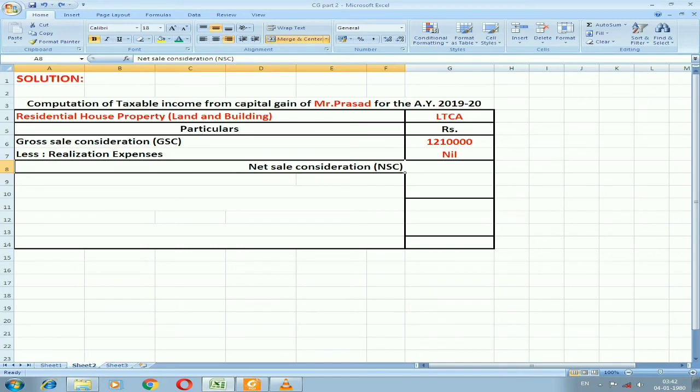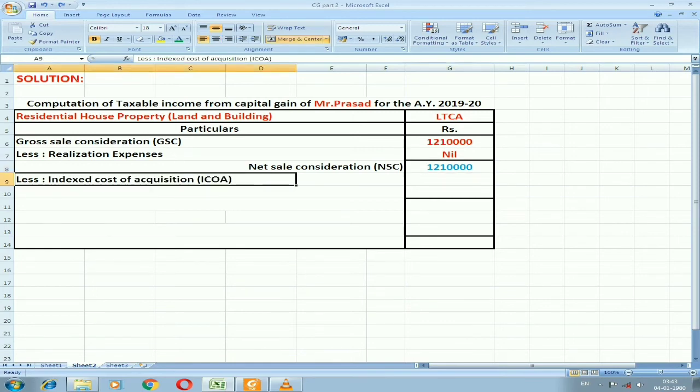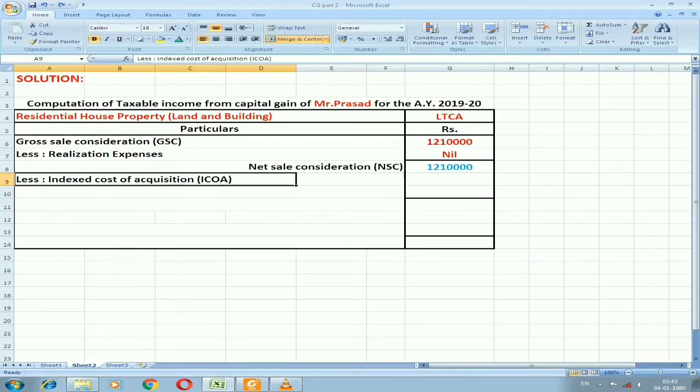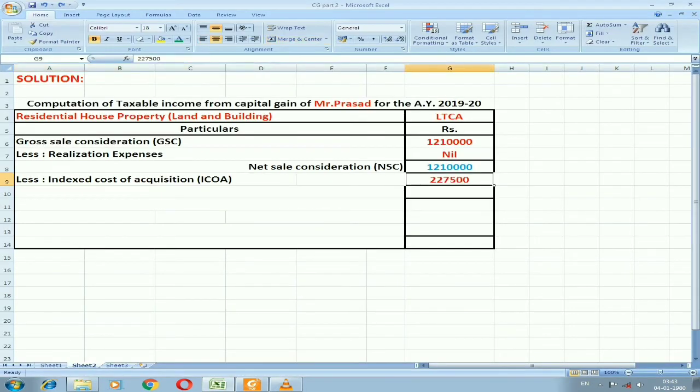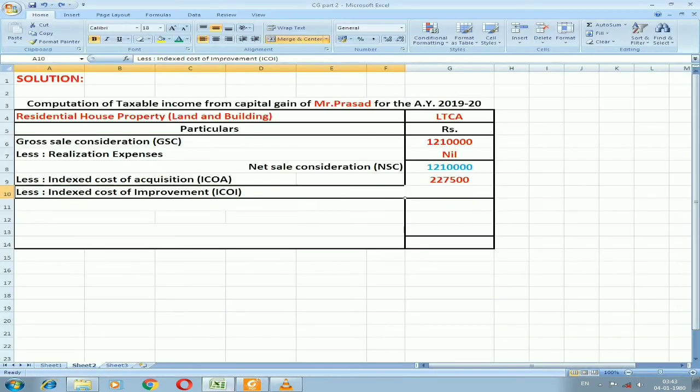Then we are going to enter the indexed cost of acquisition. We are supposed to deduct it, and in the illustration they have already given the indexed cost of acquisition amount directly. Then we can take the same amount mentioned in the illustration, the indexed cost of acquisition of the property, that is 2,27,500. There is no necessity to calculate the formula using index numbers as I have mentioned. Then we need to go with the improvement. In the illustration, he has not made any improvement on that house property, so it will be nil.